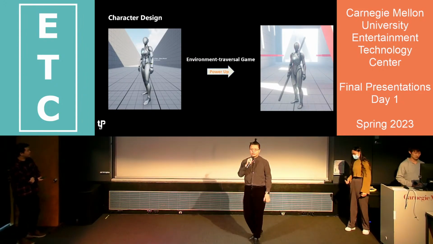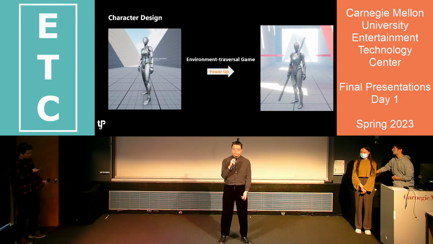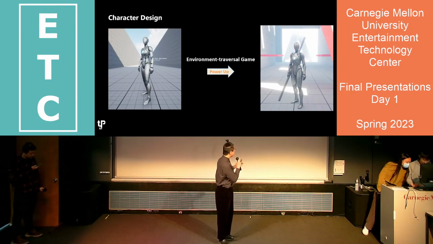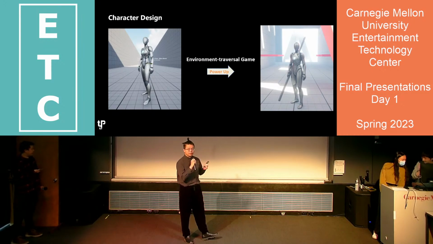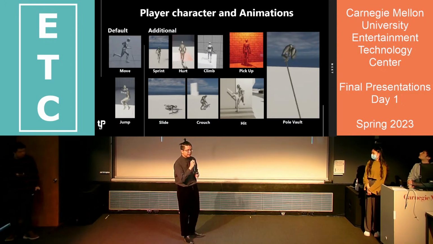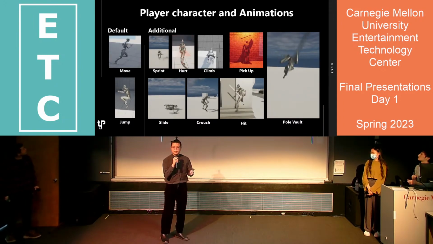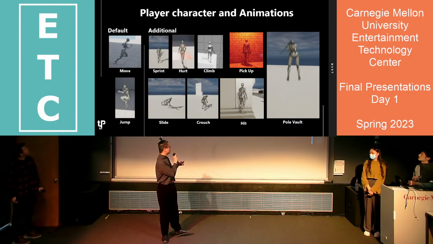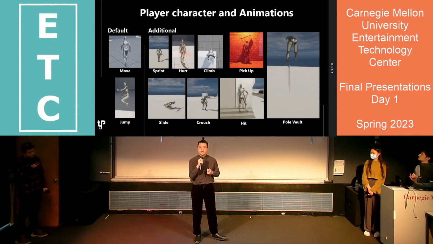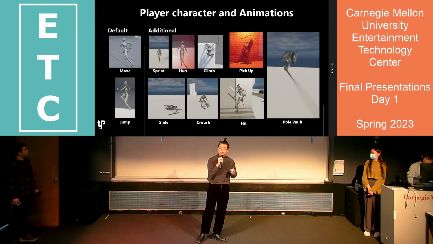First, we want to produce industry standard characters. The UE default character only has jumping, moving, and walking functions, which is insufficient for our traversal games. So in order to give it more mobility, we bring in the pole to give environmental traversal extra mobility for the game designer to design the level. For the character animations, we not only do the sprinting and sliding animations, which are typical industry standard, but with our poles we also have pole bounce and hand jump features that add extra mobility for the designer. The level designer can use this to customize their own traversal systems.